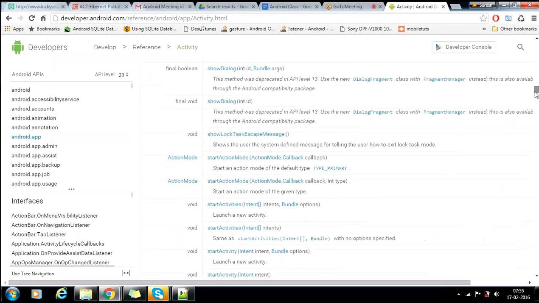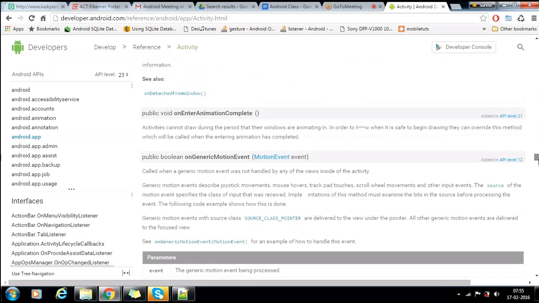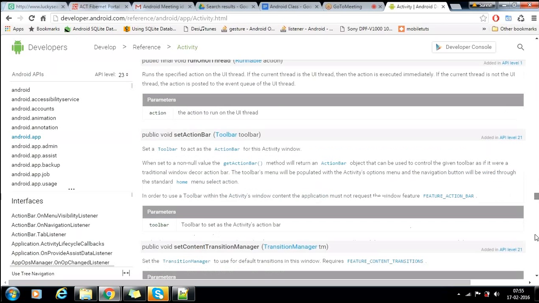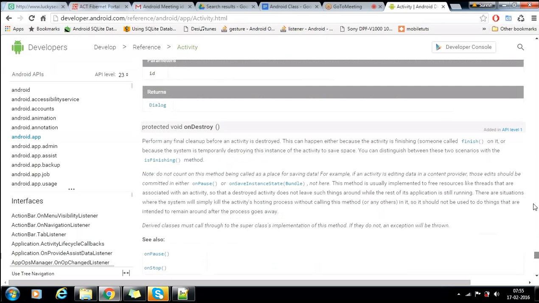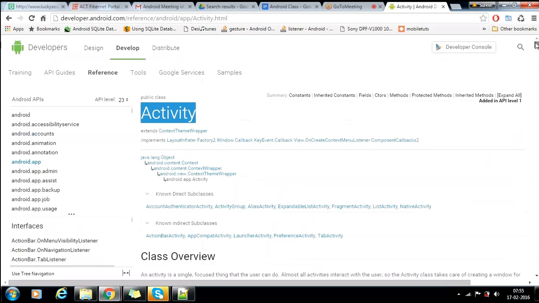What all the methods are, how you need to use them, everything about activity. This much stuff you can't get on any website. So this is the standard and official website of the Android people. This is the documentation. It works only when you have internet, right? If you don't have internet, then it won't work. Then what you need to do? You need to go here.